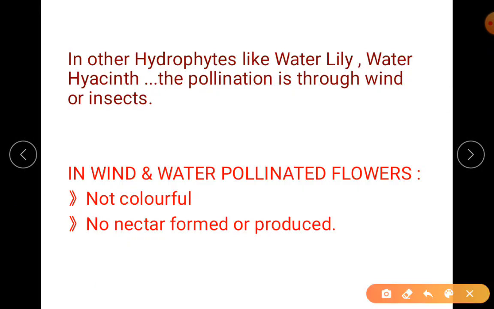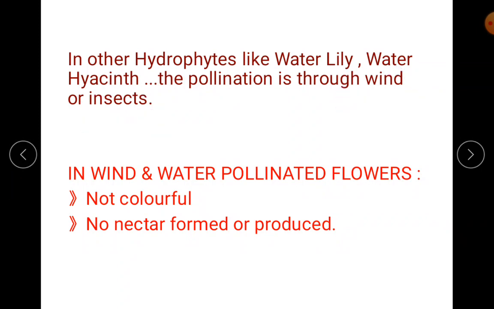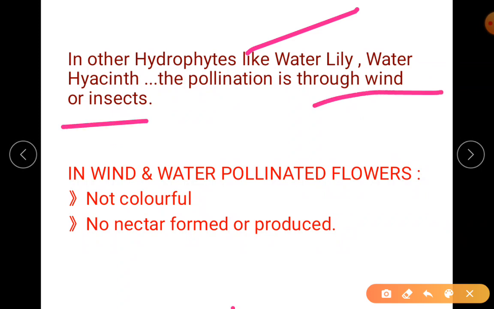Please note, hydrophytes like water lily and water hyacinth, which you have studied before, your water hyacinth is Eichhornia, are anemophilic or zoophilic. Insects means zoophilic, anemo means wind. So just remember, those are other hydrophytes which don't require water as an agent of pollination. They require some other agent, that is wind and insects.